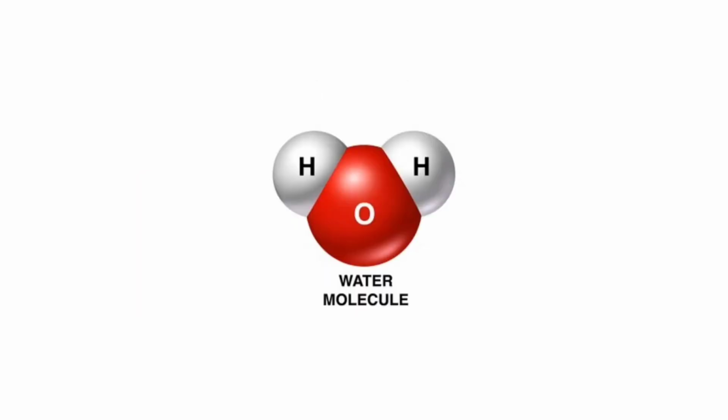Here is a molecule of water. The red atom is oxygen, and the 2 silver-colored atoms are hydrogen atoms. So in this water molecule, 1 oxygen atom is chemically bonded to 2 hydrogen atoms. Did you notice that the water molecule is made up of 2 different elements?